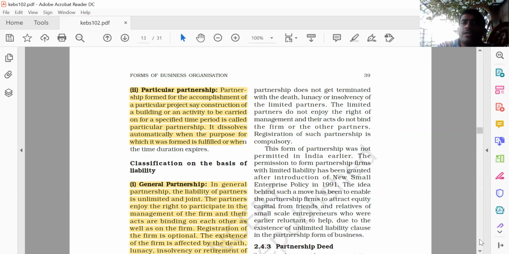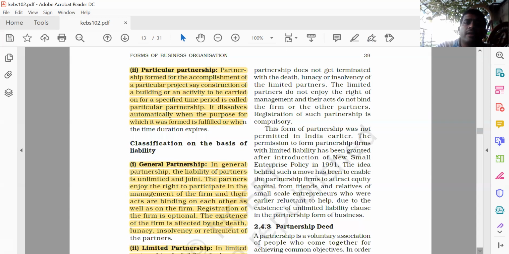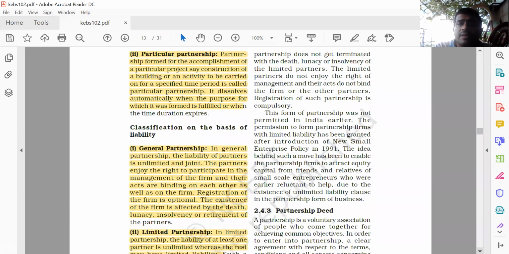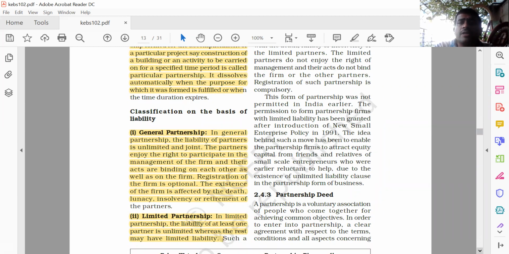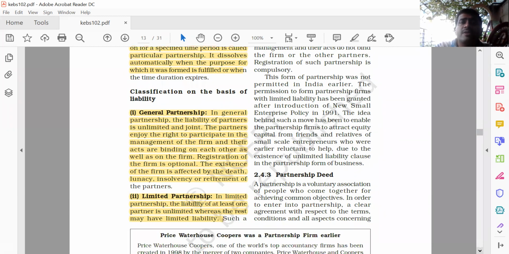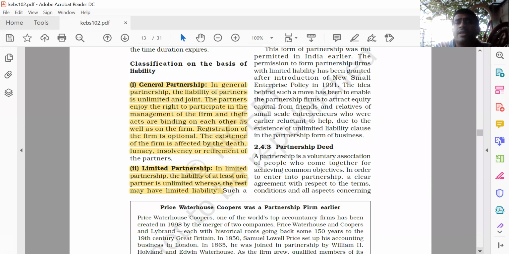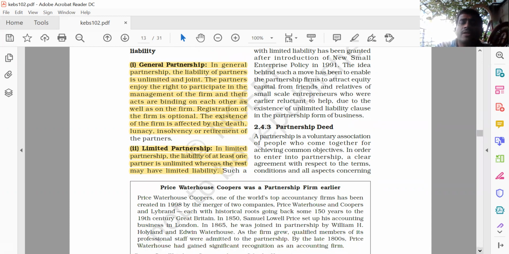This form of partnership was not permitted in India. It does not run in our India. Permission to form a partnership firm with limited liability has been granted in the new enterprise policy in 1991. The idea behind such a move is to enable the partnership to attract equity capital, to enter the equity market, and due to the existence of the unlimited liability clause of the partnership form.